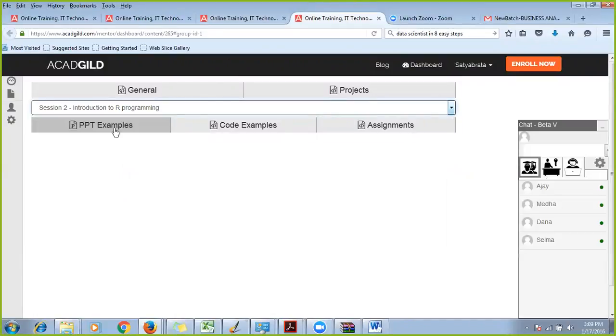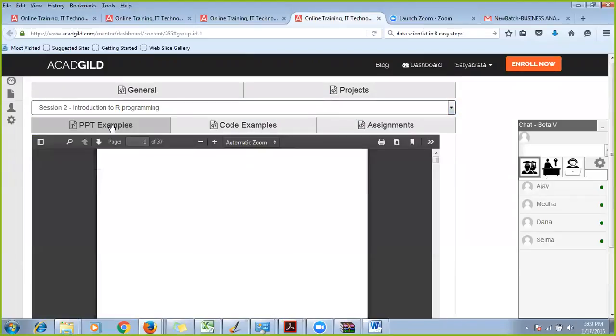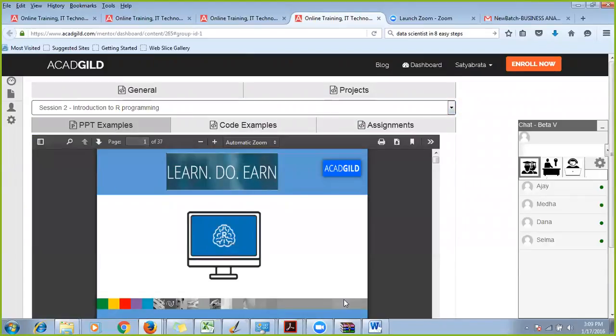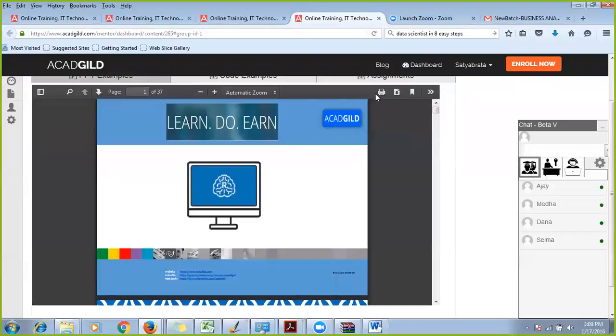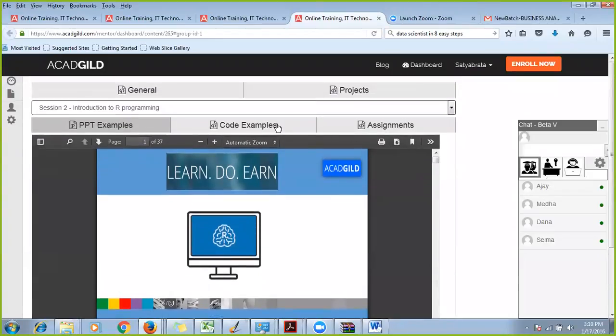When you go to the second session, if you click on the PPT example, you can get the PPT here. If you want to view it, you can view it by scrolling through. But if you want to download it, go to the right top corner of this panel and click on download, and you can download the PPT and use it at any point of time from your own local system. Now, this particular session has some R code. It has some R scripts written.